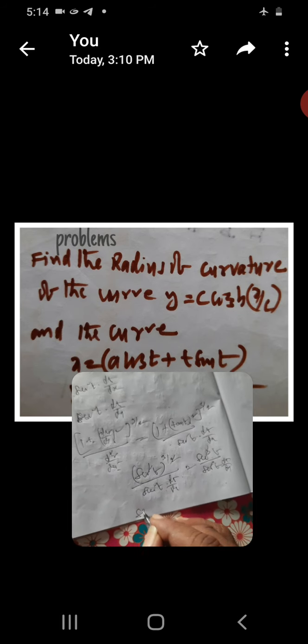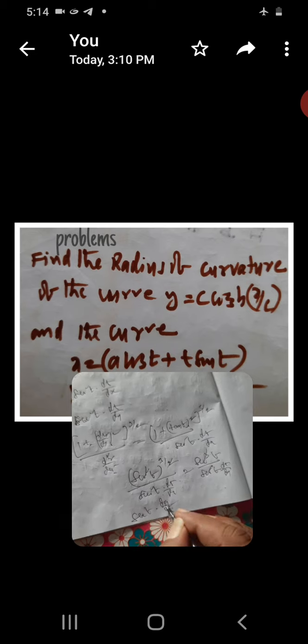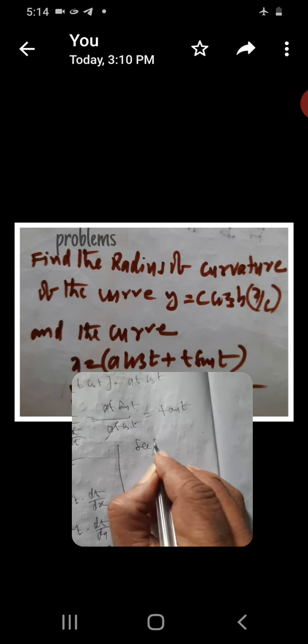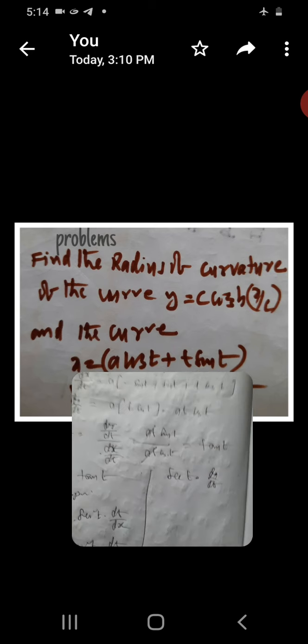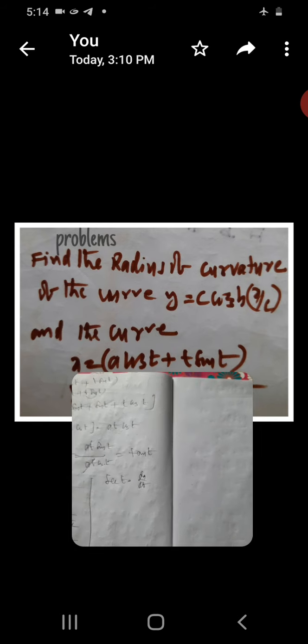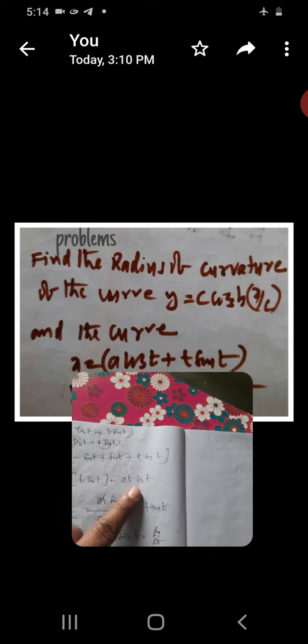So what do we have? Sec t into dx by dt. The answer for dx by dt you know, dx by dt is equal to a t cos t.